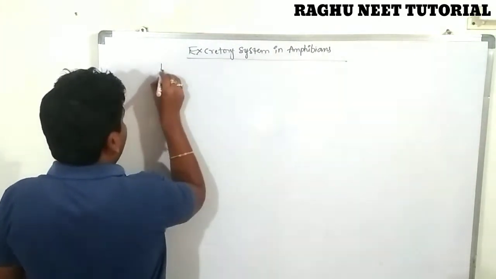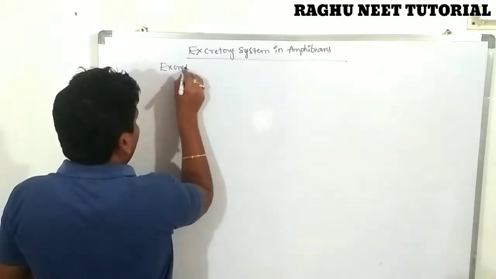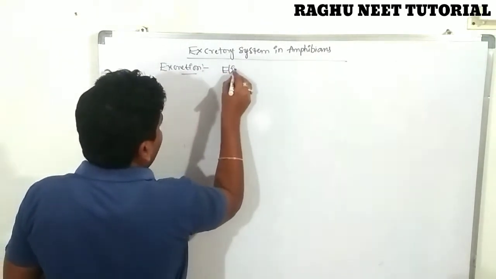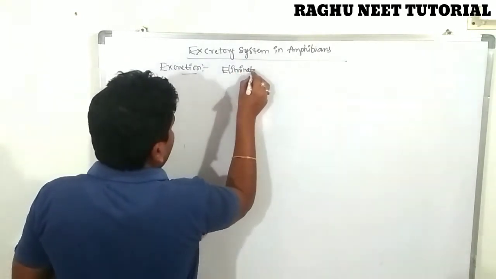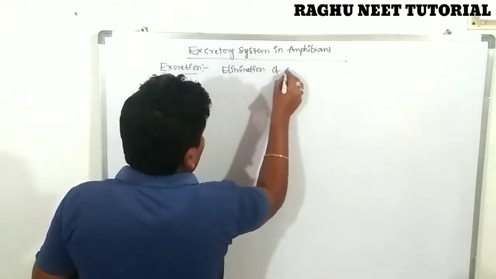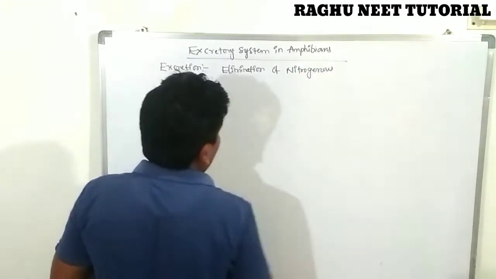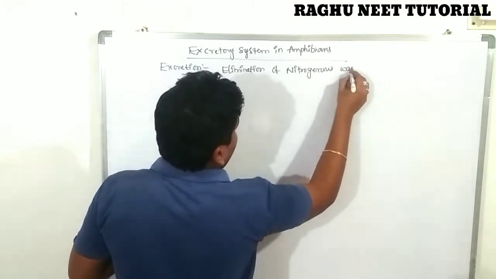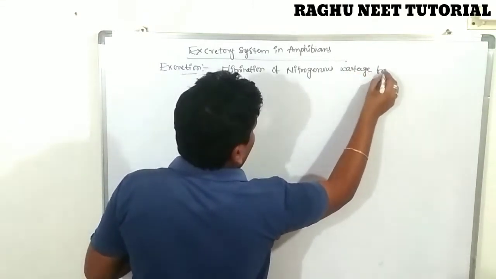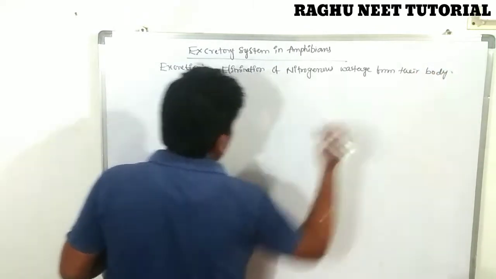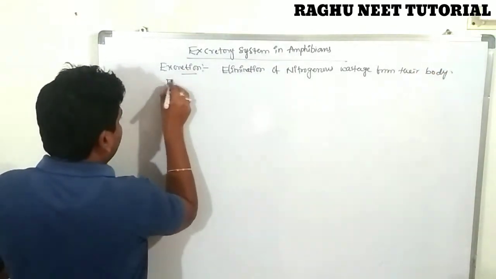What is excretion? Note down, everyone. Elimination of nitrogenous wastes from the body, that is called excretion.